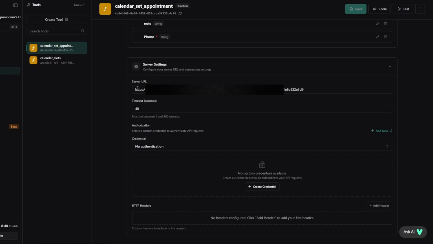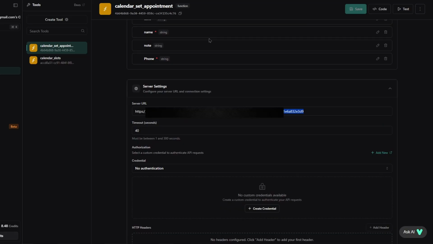Now down here we have the server URL. The way it works is that the AI is going to send a request to the webhook inside of N8N. This URL points to that webhook inside of N8N. So to get this, you're going to have to go inside of N8N, which I'm going to show you how to do later. But basically it's the link that points to the webhook inside of N8N. So the AI will send its message to this URL right here. And that's basically it. You just click save.